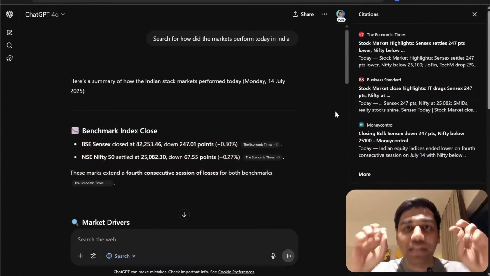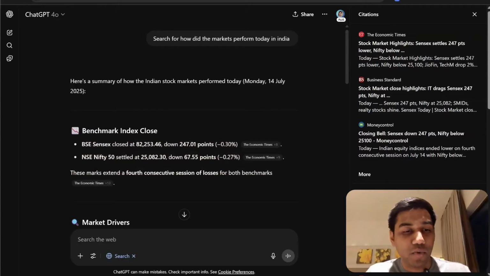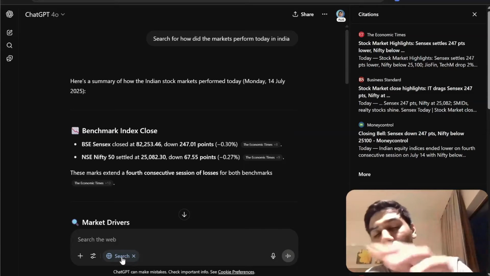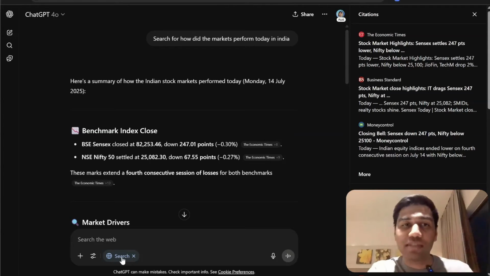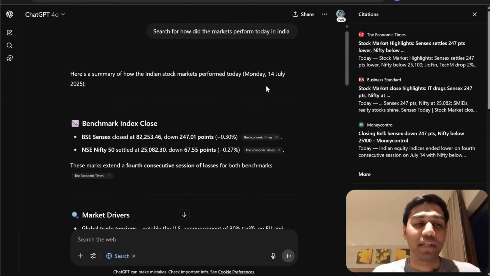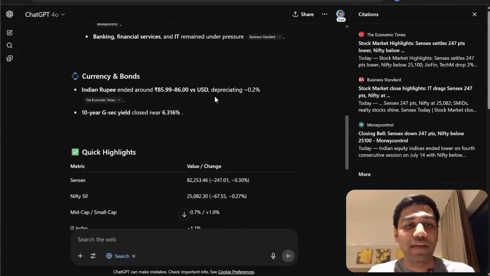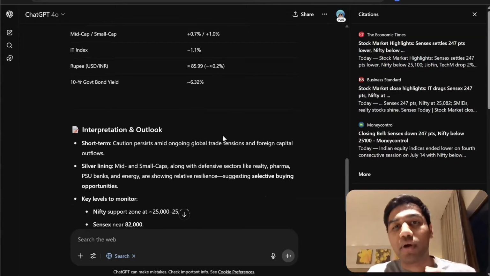But it took an action because it has access to a tool which I selected, which is search. I've told it, go ahead, you can take this action, you have access to this, and I want you to search for how the markets perform today, right? So it took an action on my behalf and brought this response back. You can see the response is fine, whatever, I don't care, right? But it took an action.